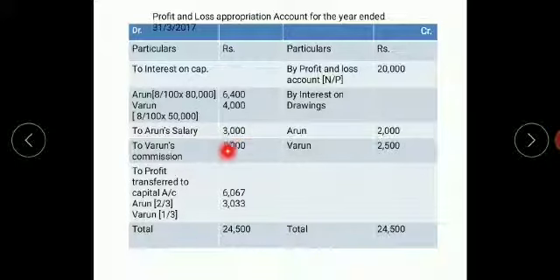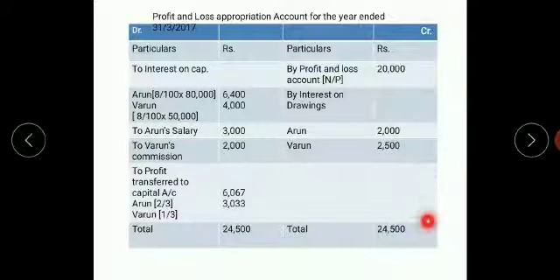Arun's salary they have given it is per annum 3,000. Next, they have given you Varun's commission 2,000. Next, interest on drawings is given to you. Come to the credit side. Write by interest on drawings, underline it. Below that you write Arun 2000, Varun 2500. Leave two lines to both the sides and close it.